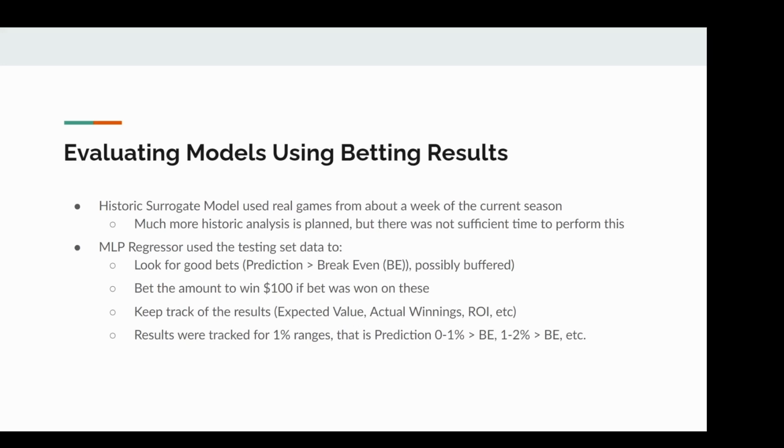Here, the code would look for good bets to see how they performed. We further bin the results into 1% bins. That is, where a predicted win percentage was 0 to 1% higher than the break-even percentage, 1 to 2% higher than the break-even percentage, etc. We did this for both the training and the testing set of data, though the testing set of data obviously is the one that carries weight in this analysis. So the results we got from this were pretty interesting, and I'm going to throw it over to Alex to talk about those.